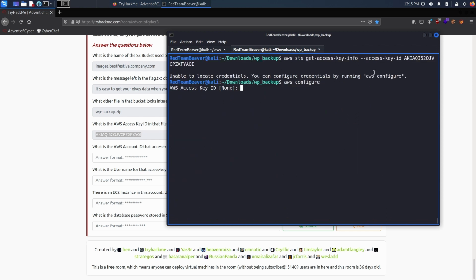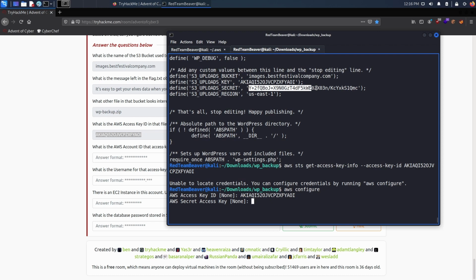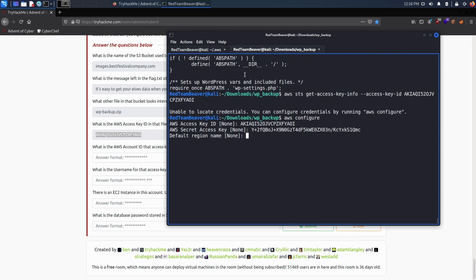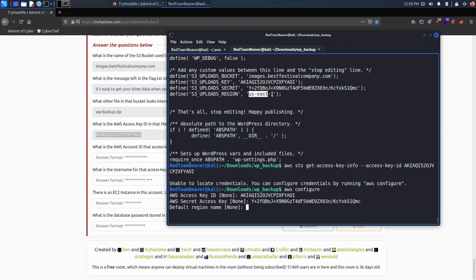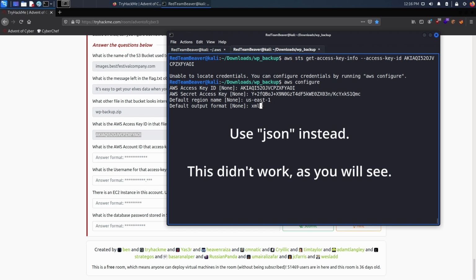So what we need to do is now provide the key. Then we'll need to provide the secret, which we actually found here as well. Next, we can provide the region, which in my case is going to be US East. And finally, the default output format. We can do text, we can do XML, and we can do JSON, for example, but we'll stick with XML just because this is what we've been working with so far.